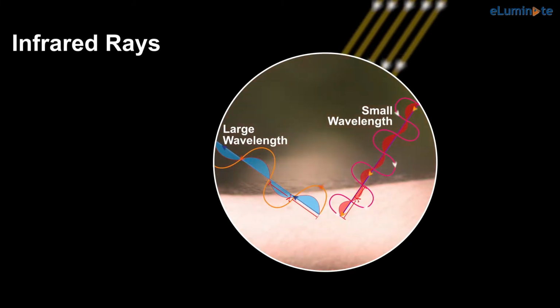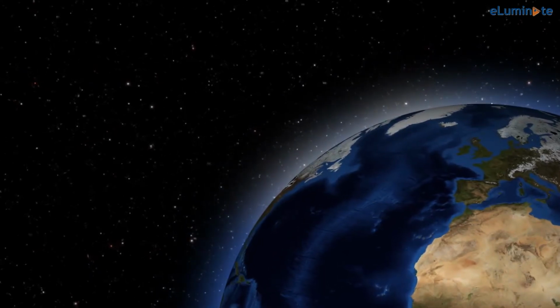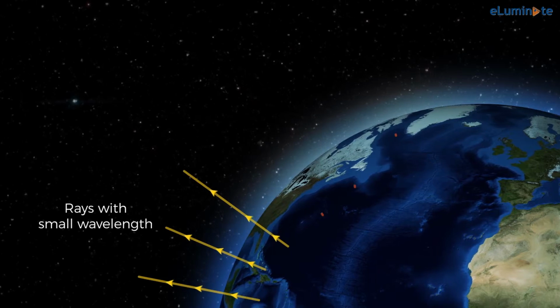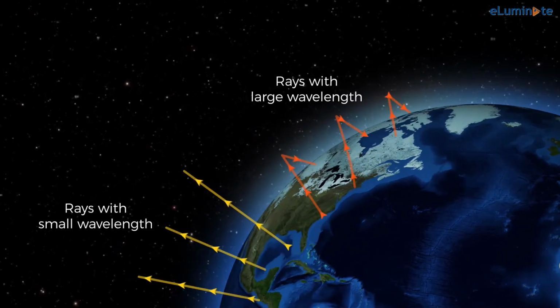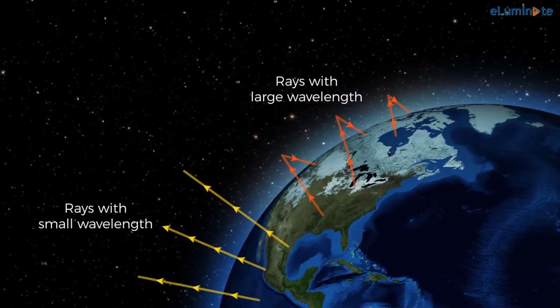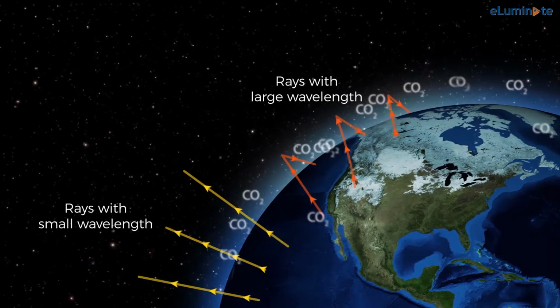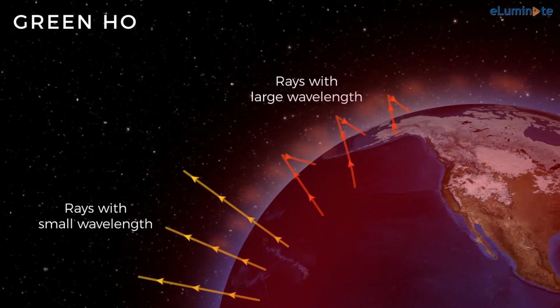These are infrared rays. Now the thing is, our atmosphere allows the passage of rays with a small wavelength but does not allow full passage of rays with large wavelengths. This is weird, I know. This is because of the gas called carbon dioxide in the atmosphere. As you can imagine, this heats up the atmosphere. This is what we call the greenhouse effect.